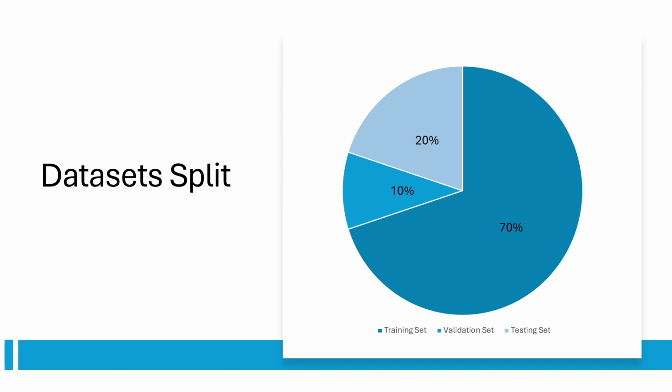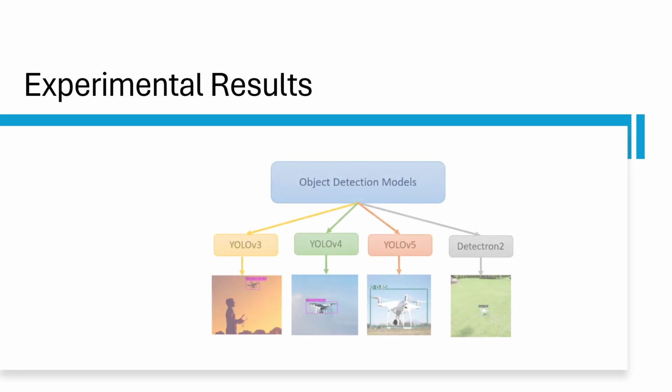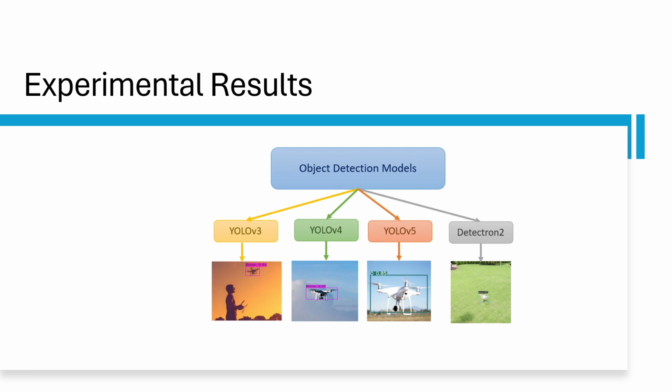However, since the second open source dataset came with some unannotated images, we considered using a 70% training set, which included 10% validation, and the remaining 30% were used as a testing set. In this research, we have considered 4 real-time object detection algorithms: YOLO v3, YOLO v4, YOLO v5, and Detectron 2, to evaluate their performance across 3 open source datasets and our proposed dataset. For training the model, we used Google Colab, which provides access to powerful computing resources, including free GPUs.